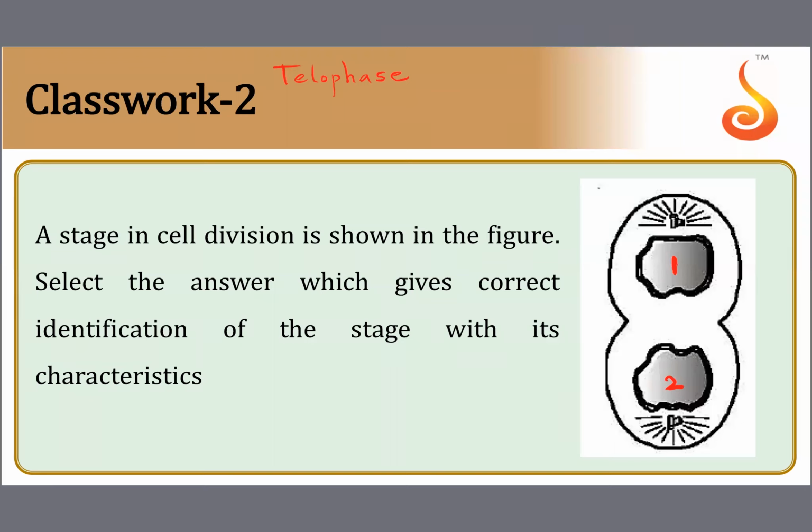And another thing that is happening here is called cytokinesis. See how there is a furrow that is formed over here, and the furrow deepens towards the inside. And finally it gets pinched off. It pinches off the cell into two daughter cells. So we call this the furrow formation or cleavage.